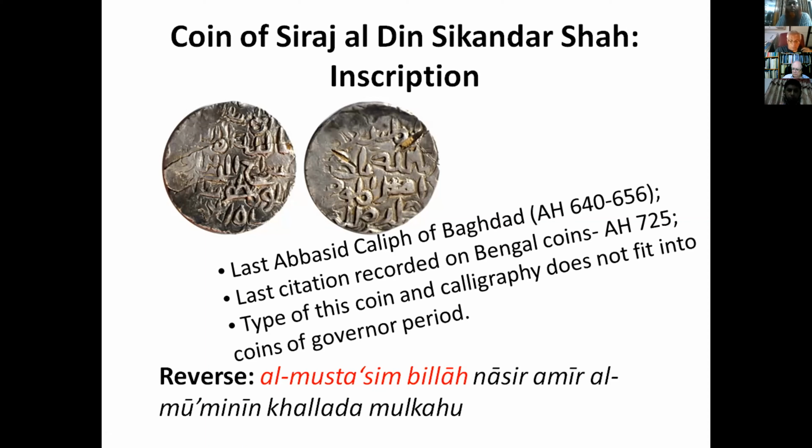But we had to reject that possibility because during this period there was a governor period, and the style of coins of that period does not line up with this particular coin. So we had to study further to find more possibilities. We are going to talk about them later on.